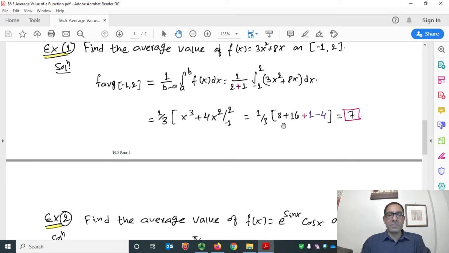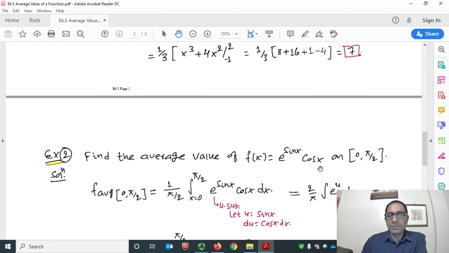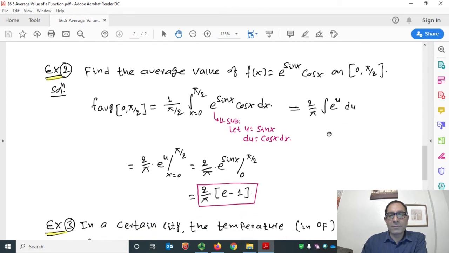In the next step, evaluate this expression at x equals the upper limit 2 and x equals the lower limit -1, subtract these two values and simplify. It gives us 7. So the average value of the given function on the given interval is 7. Great. Let's move on. Example 2.